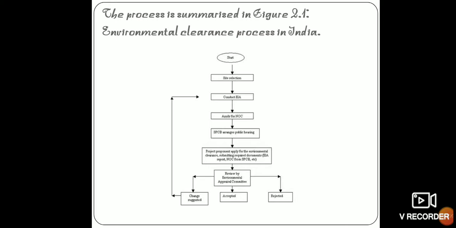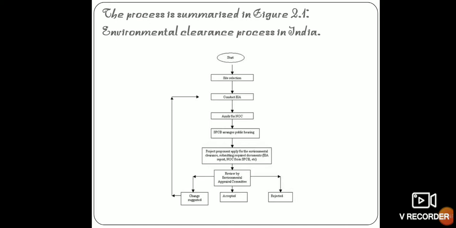After that, the proposals are placed before a specially constituted committee called the Environmental Appraisal Committee. Once all the requested documents and data from the project authorities are received, the public hearing is held, and assessment and evaluation of the project on the environment is also completed within 90 days, and the decision of the ministry shall be conveyed within 30 days.